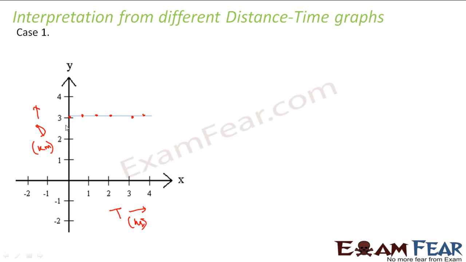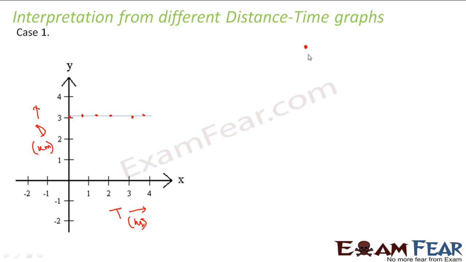So what do we see? We see that the distance covered is 3 kilometers for every interval of time. That means the distance is not increasing with time. The distance is constant with time. What does that mean? That means that there is no motion involved, because if the object is moving, in that case there will be some distance covered. The distance covered would increase with time.